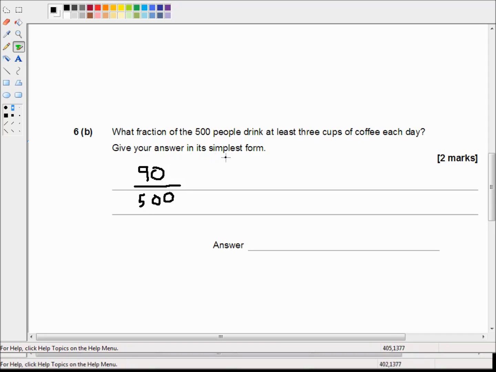And then it says give your answer in its simplest form. Well, the first and most obvious thing we can do is chop a 0 off numerator and denominator, so that gives us 9 over 50. Now the question is, is that in its simplest form? Well, 9 is 3 times 3, and 50 is 5 times 5 times 2, or 25 times 2. 5 squared times 2 has nothing in common with 3 times 3, so there's no common factors, so it cannot be simplified. So our answer is 9 over 50.